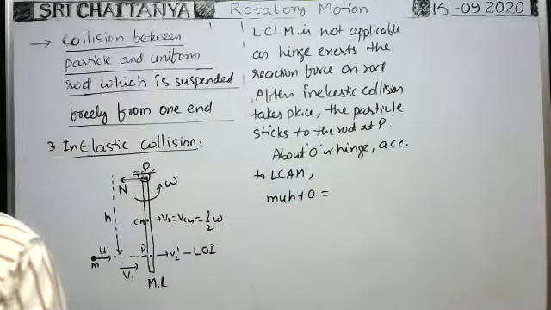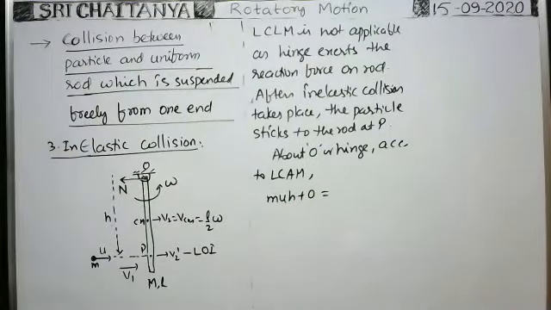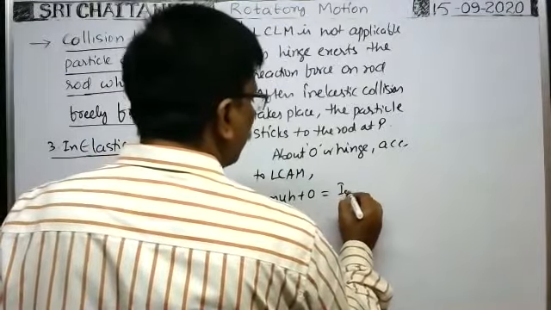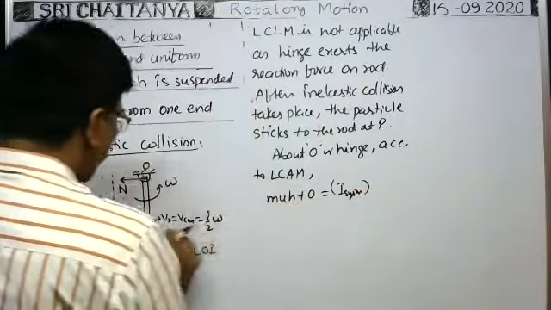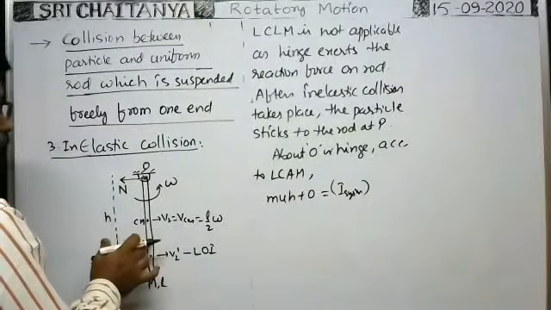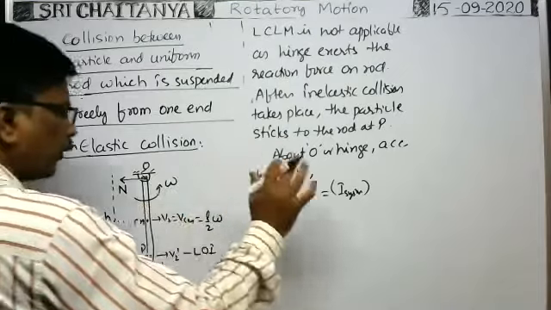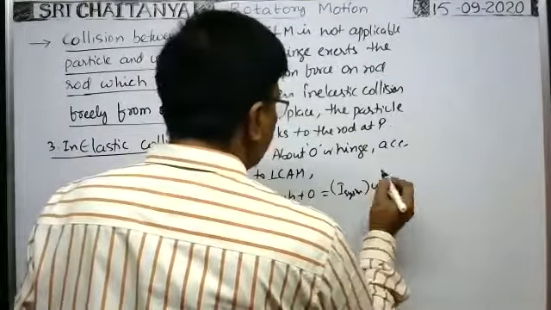But after collision, as the particle sticks to the rod, we have I omega, where I is the moment of inertia of the system, as the particle and rod both move together with angular velocity omega.